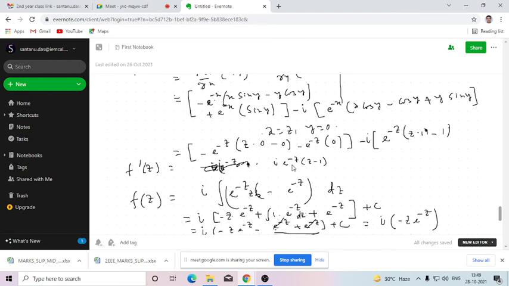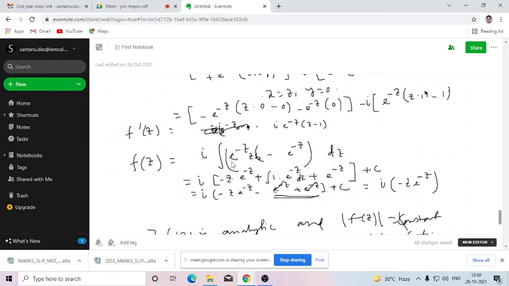i e to the power minus z into z minus 1. So that is i e to the power minus z into z minus e to the power minus z. So f dash z is this. So f z will be integration of this with respect to dz. So this is multiplication of two functions, e to the power minus z and z. So we can use here integration by parts.